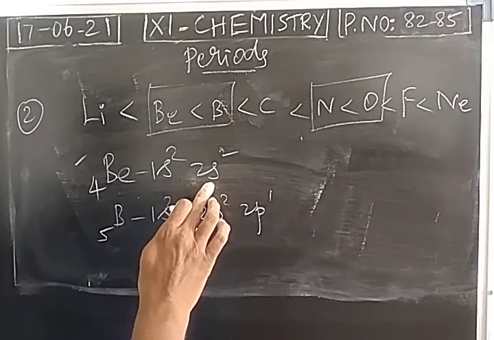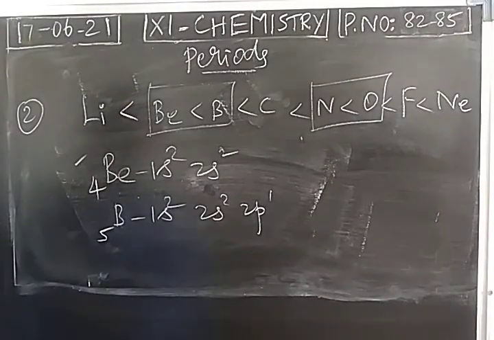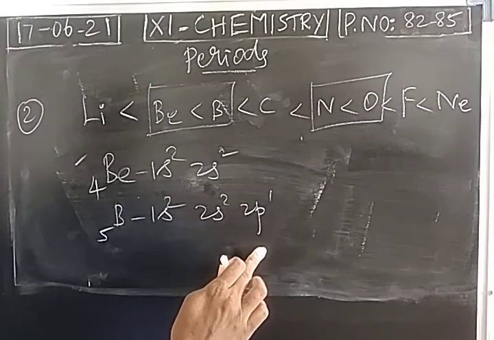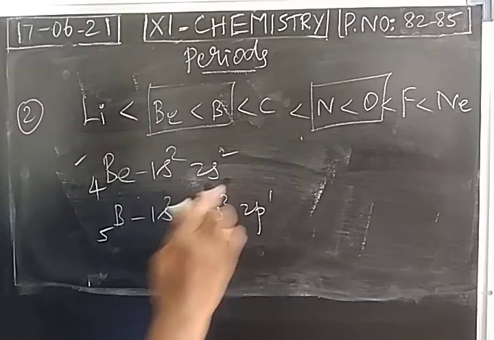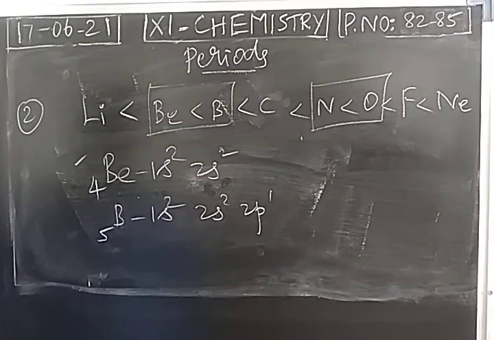So it is not an easy task to remove an electron from this completely filled orbital. This p electron can be removed easily, but removing an electron from the 2s orbital is not an easy one. So ionization energy will be more for beryllium.